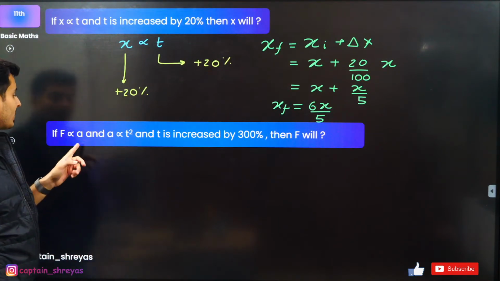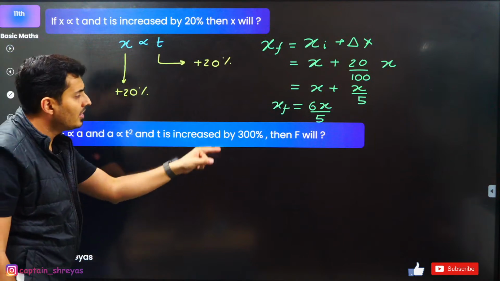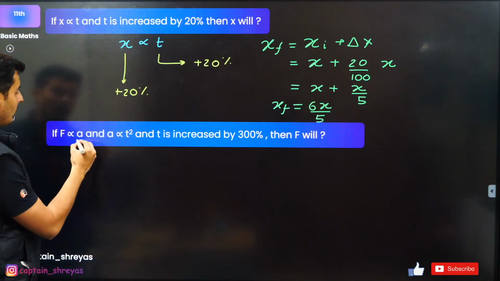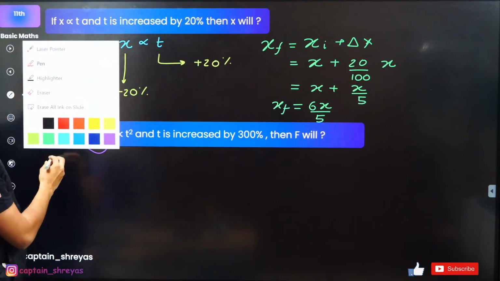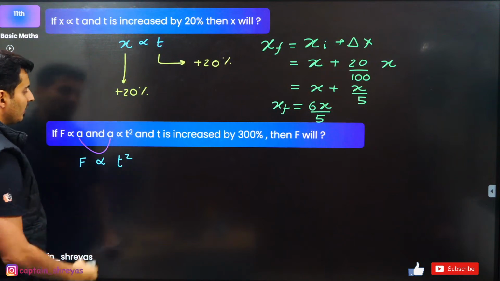Next, moving to the next part. Force is proportional to acceleration. Acceleration is proportional to time square. Time is increased by 300%, then force will. Okay, first of all, I can see a common link, a and a. So therefore, force is directly proportional to the square of time.